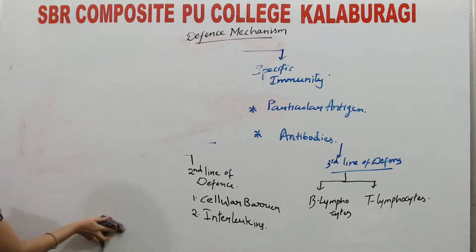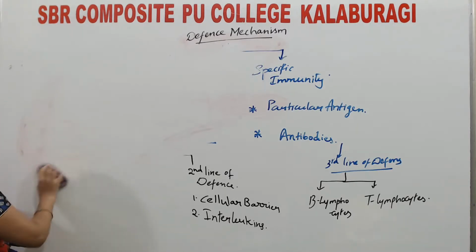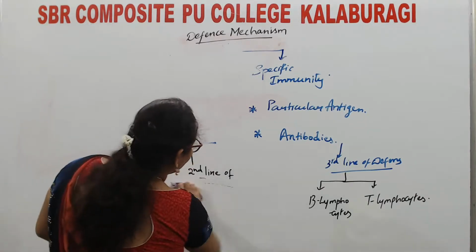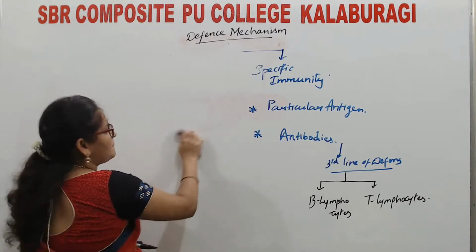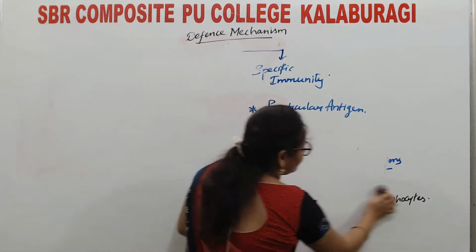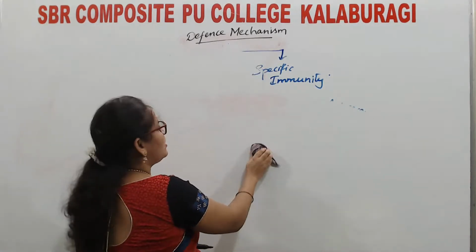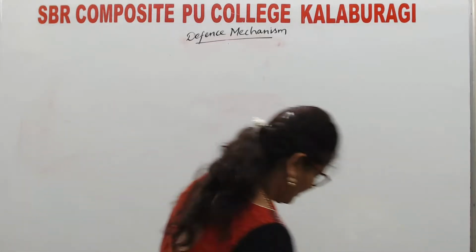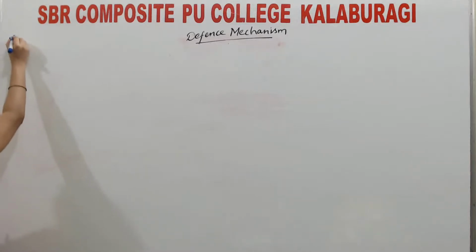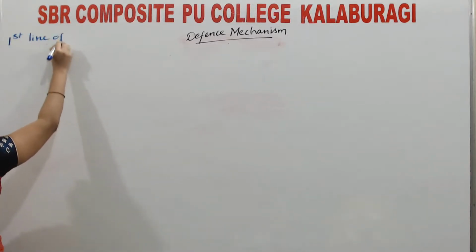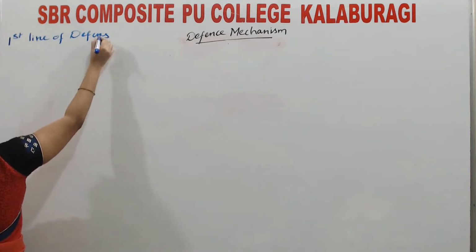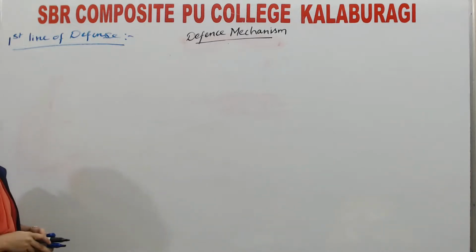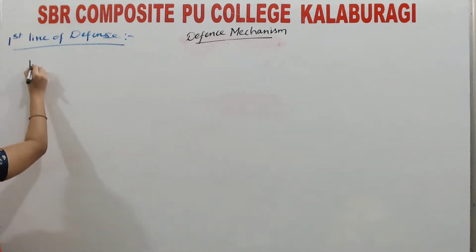Physical barriers are also called structural barriers or anatomical barriers. What comes in this first line of defense means skin.